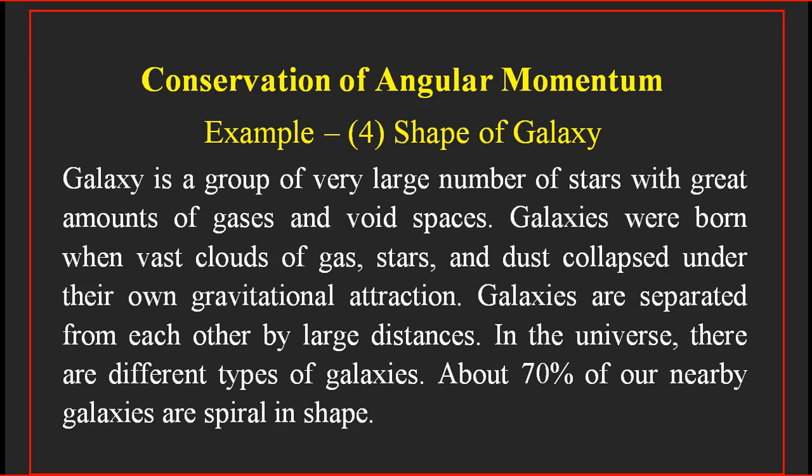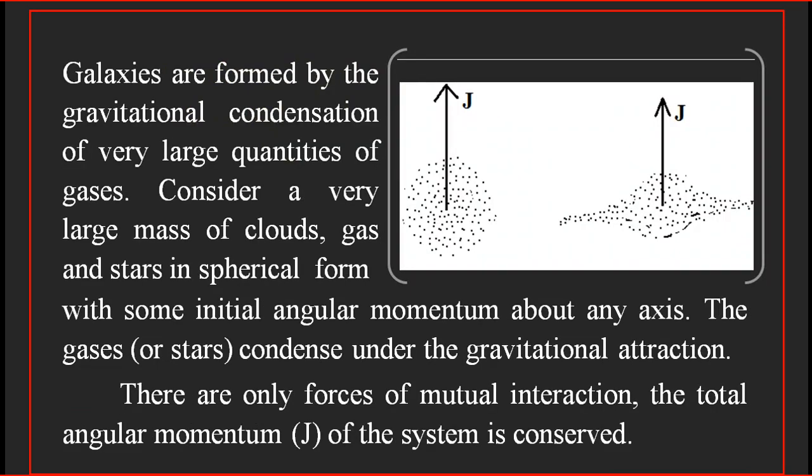So here we will discuss the reason for the disc-shaped nature of the galaxies. It can be explained based on the law of conservation of angular momentum. As already mentioned, the galaxies are formed by the gravitational condensation of very large quantities of gases, clouds, dust particles and stars. So we consider a very large mass of clouds, gas and stars in spherical form initially.